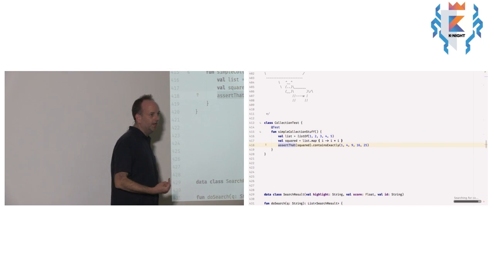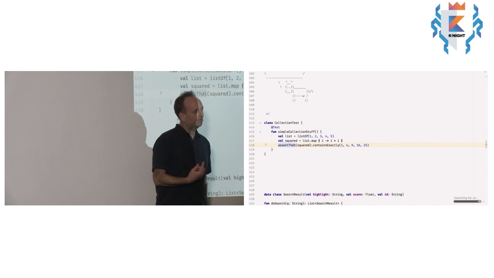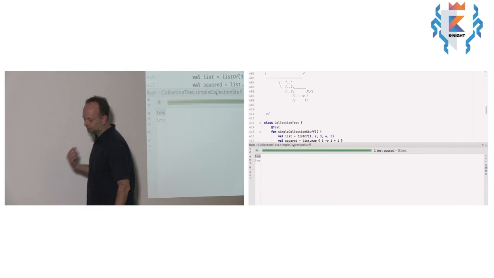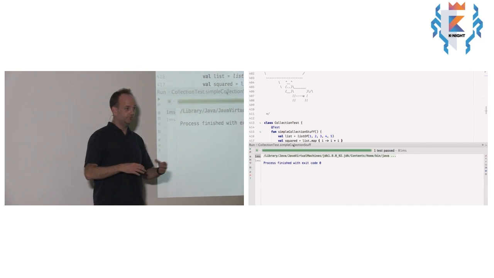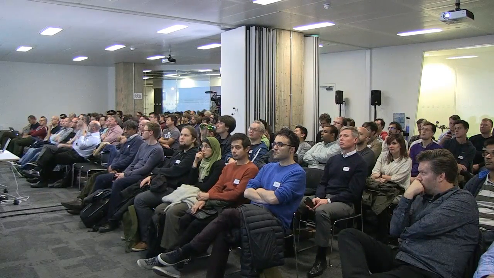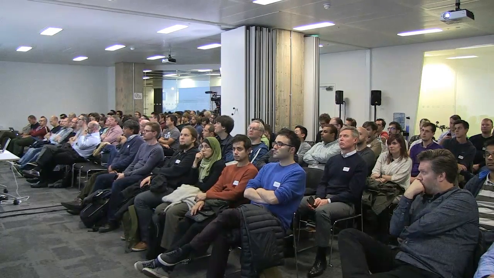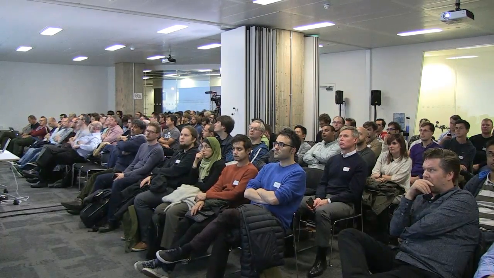Then I'm using AssertJ again, and asserting that the squared list contains exactly those numbers. What I haven't done in any of that code is anything magic to teach AssertJ about Kotlin. That Kotlin list is a Java list. It's a java.util.List.